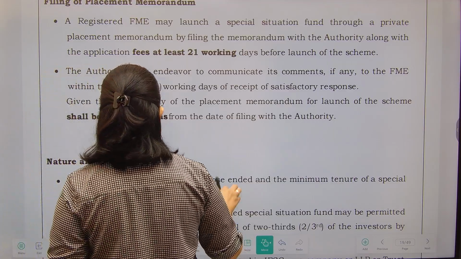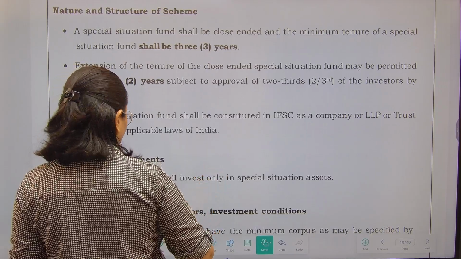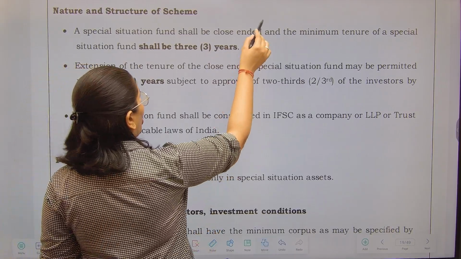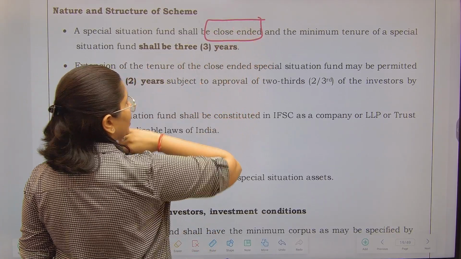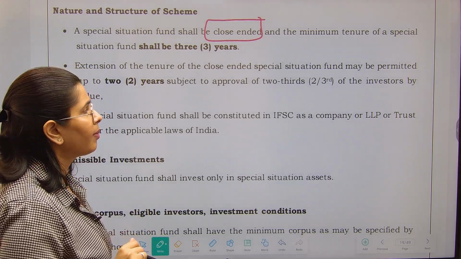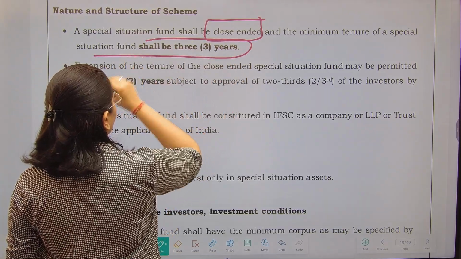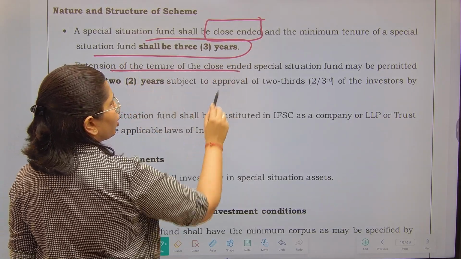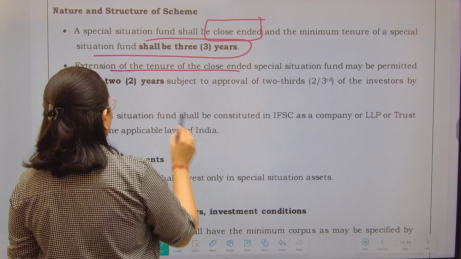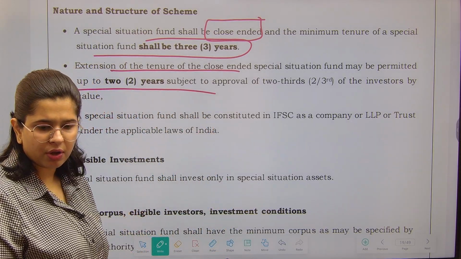Now what is the nature and structure of the scheme? The special situation fund shall be close-ended. So what were the options available in the retail scheme? It could be close-ended as well as open-ended. But here we are talking only about close-ended. This shall be for a term of 3 years. Extension of tenure of a close-ended special situation fund may be permitted up to 2 years, but you have to take the approval of 2/3 of investors.